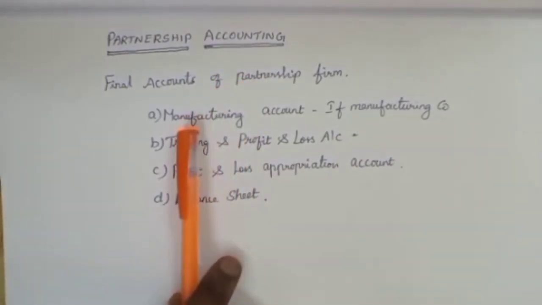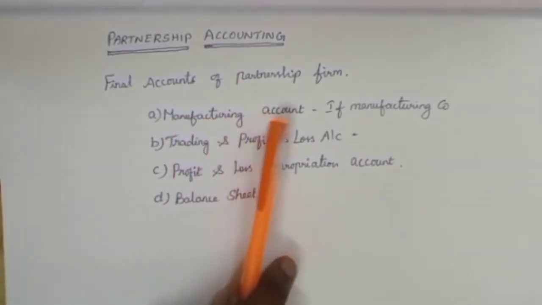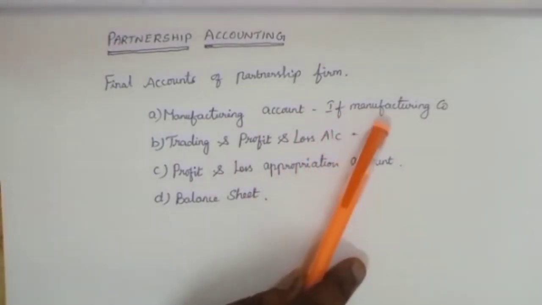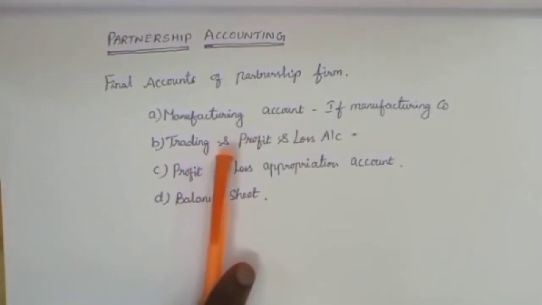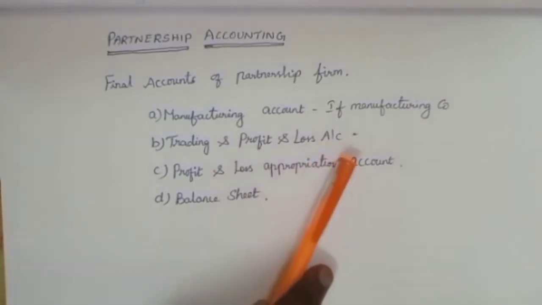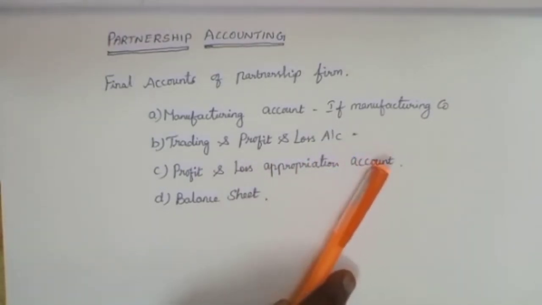First, we have to prepare manufacturing account if the partnership firm carries out manufacturing activities. If it is a trading organization, we have to prepare trading and profit and loss account to ascertain the profitability.